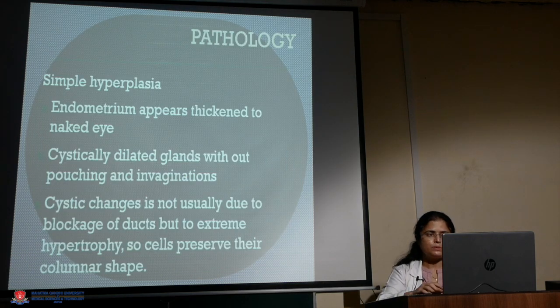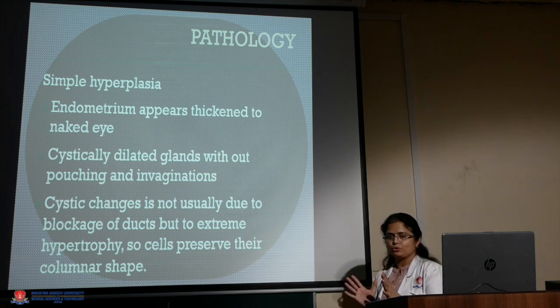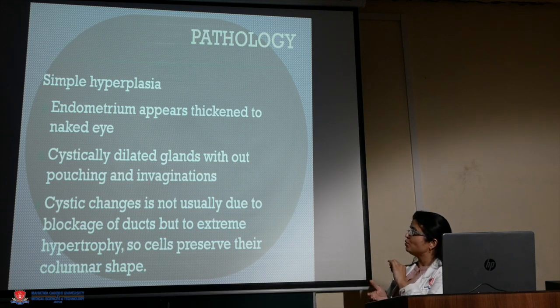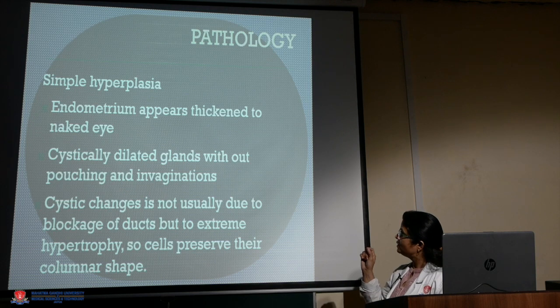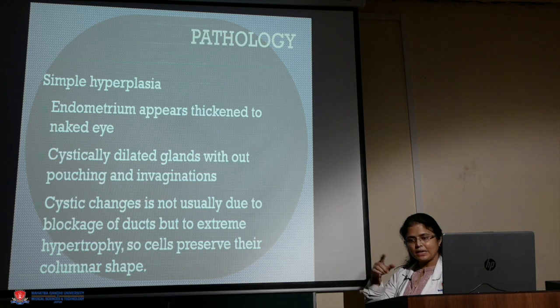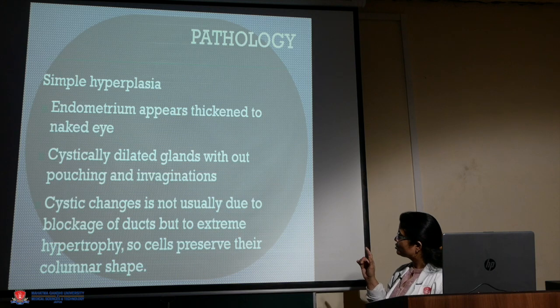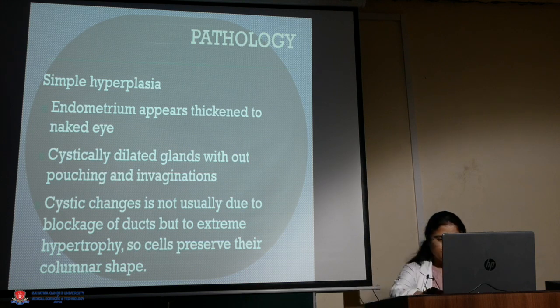So first we are going to discuss what is simple hyperplasia. Here the endometrium appears thickened to the naked eye. If we go inside the endometrial cavity using a hysteroscope, we see the endometrium is quite hyperplastic, quite thickened. On histopathology, there are cystically dilated glands without pouching or invaginations. The glands are there, but they are just dilated, they don't have invaginations inside. Cystic change is not usually due to blockage of the ducts, but due to extreme hypertrophy, so the cells preserve their columnar shape.